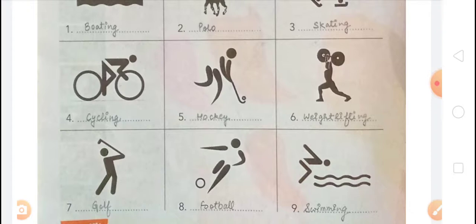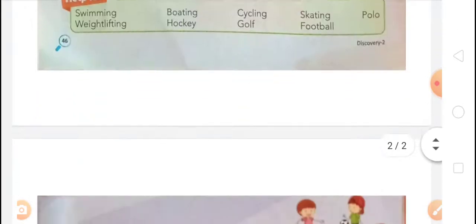And the next one is football, the spelling is football. This icon is related to football. And the next one is swimming. On 9 the given is swimming. And you have to learn the spelling of swimming, S-W-I-M-M-I-N-G, swimming.